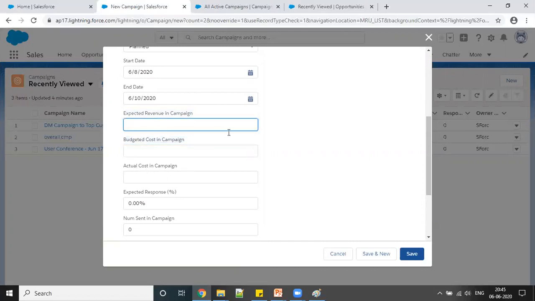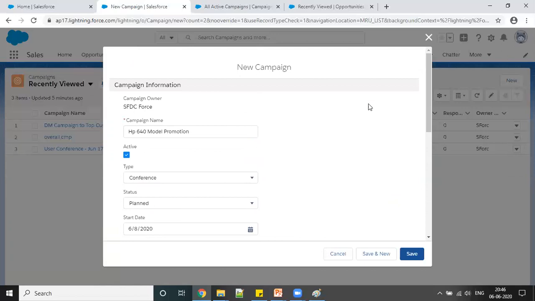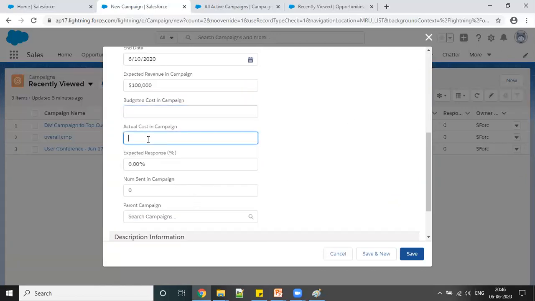So for example, I'm saying out of this campaign there are chances of earning $1 lakh, and the budget cost that will be spent on this campaign, I'm saying it may spend $10,000.